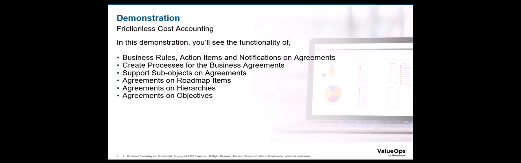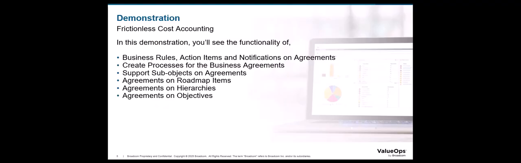In this session, we will walk through some key enhancements related to the business agreement object, like the capability to define business rules, action items, and notifications directly on agreements, enabling automation, governance, and stakeholder alerts. The ability to create and execute processes for the business agreement object, and the support for creating second and third level sub-objects associated with the agreement object.